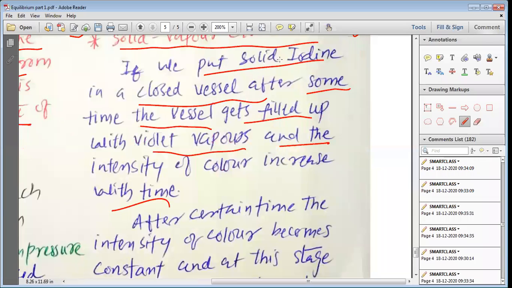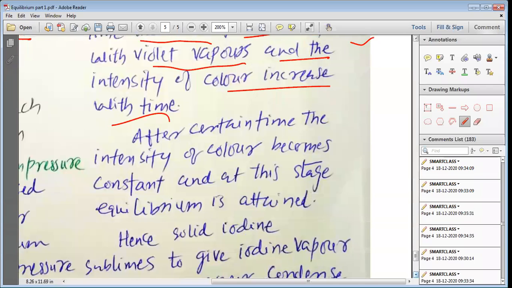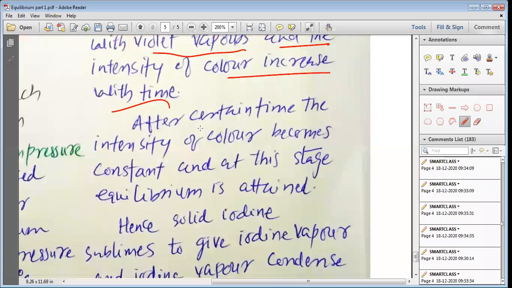Please remember that when we put solid iodine in a closed vessel, after some time, the vessel gets filled up with violet vapors and the intensity of color increases. So slowly, the color inside the vessel becomes more and more violet, going from light violet to dark violet. After a certain time, the intensity of color becomes constant.